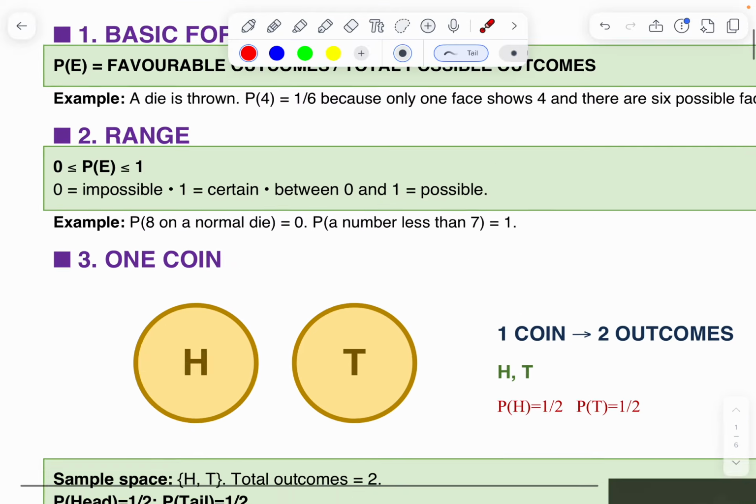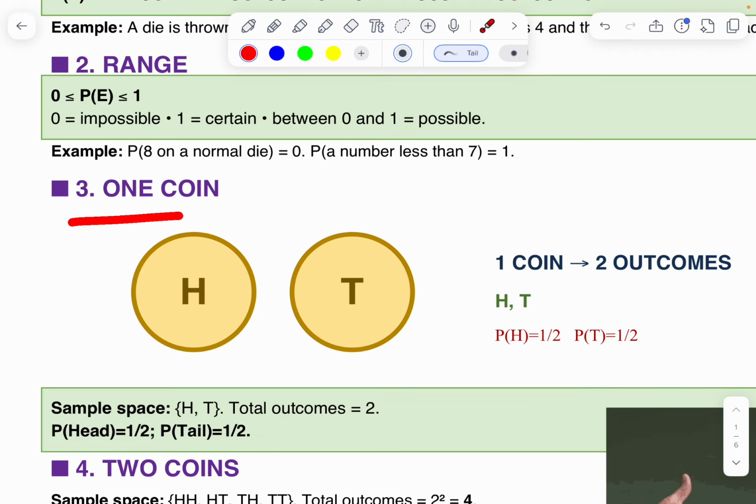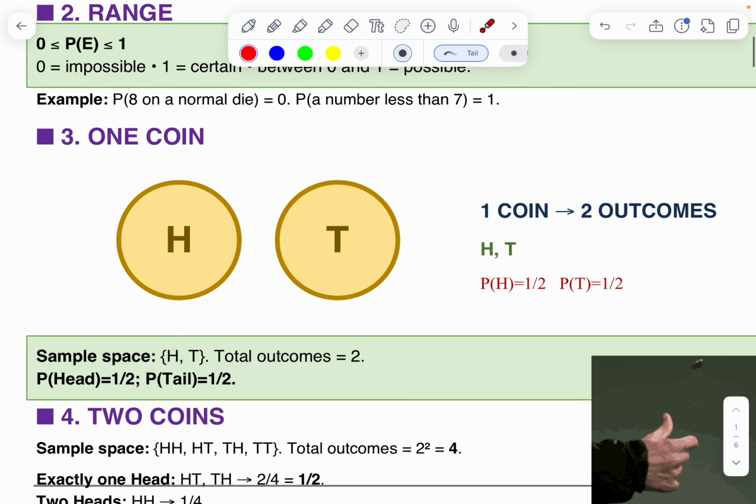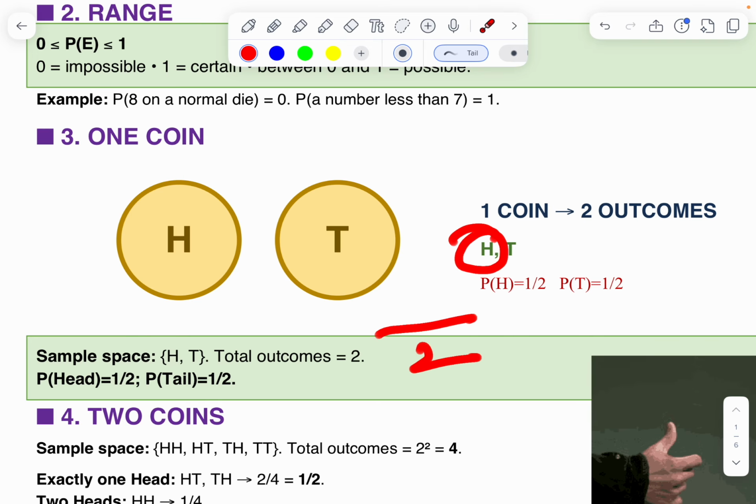Next, I am discussing the coin, sikka. Suppose you toss one coin, then you will get head or tail. These are the outcomes. Suppose you want head. What are the possible outcomes? Total outcomes 2, but head only 1, so 1 by 2.